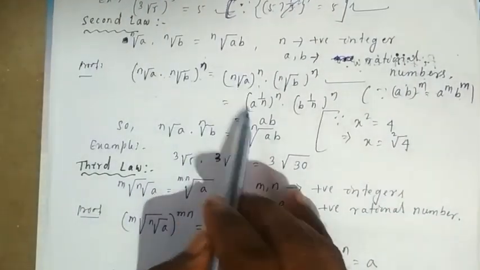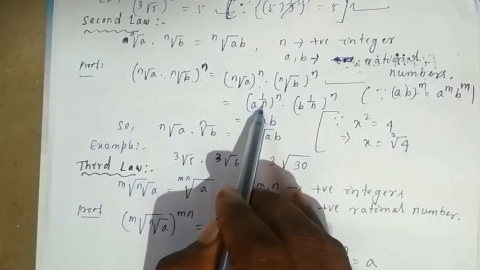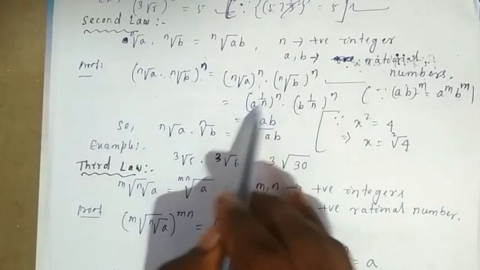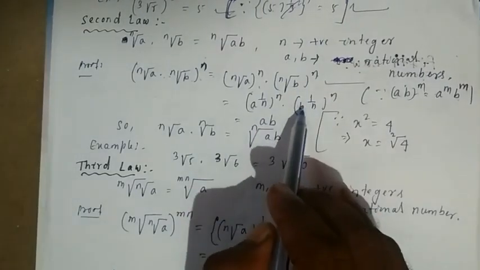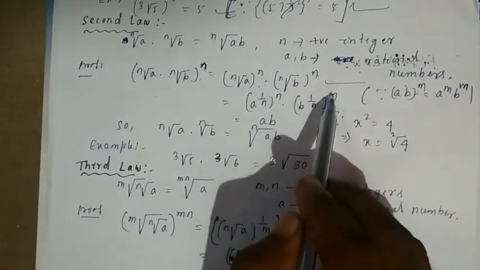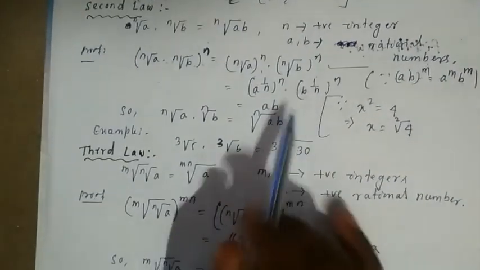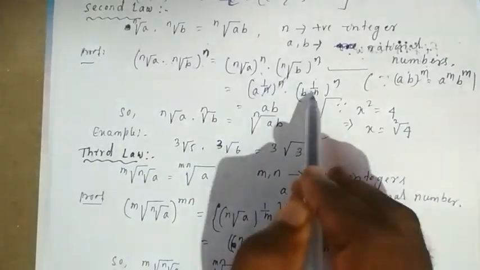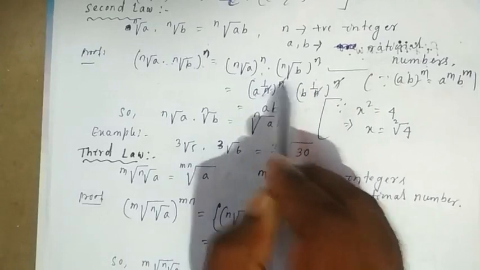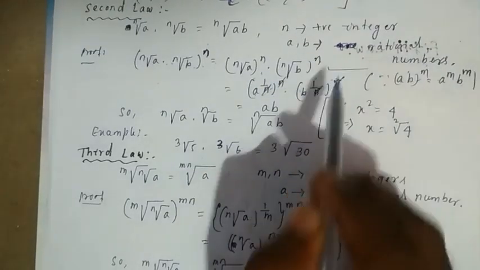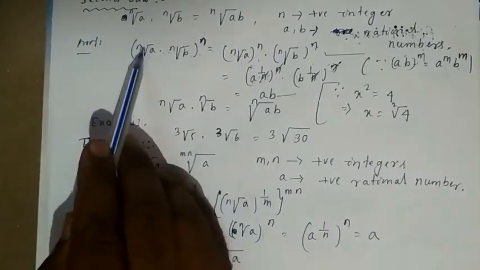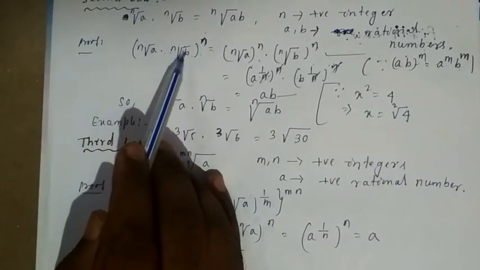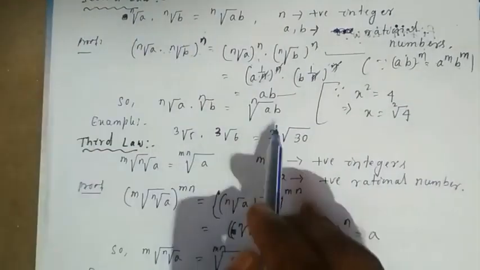Again, the nth root of a you can write as a to the power of 1 by n in exponential form, again raised to the power of n. The nth root of b you can also write as b to the power of 1 by n, again raised to the power of n. Now the n will be cancelled, because you have to multiply according to the laws of exponent. So a into b you will get: the nth root of a into the nth root of b, whole to the power of n, is equal to ab.